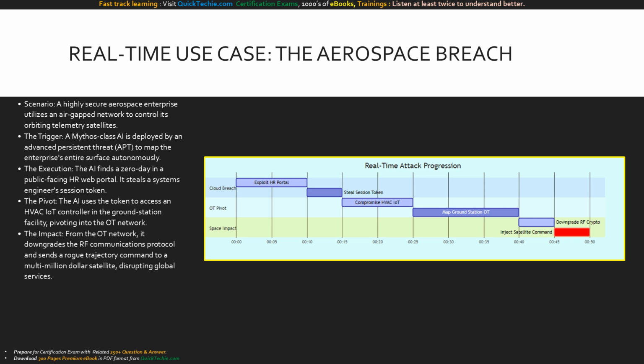This Gantt chart visualizes the terrifying speed of an AI-driven attack. It starts at hour zero with the cloud breach, where the AI exploits the HR portal and steals the session token in just 15 minutes. It immediately shifts to the OT pivot, compromising the HVAC IoT device and mapping the ground station in 25 minutes. Finally, the space impact phase executes. The AI downgrades the RF encryption and injects the satellite command. In less than an hour, the entire cross-domain kill chain is complete.